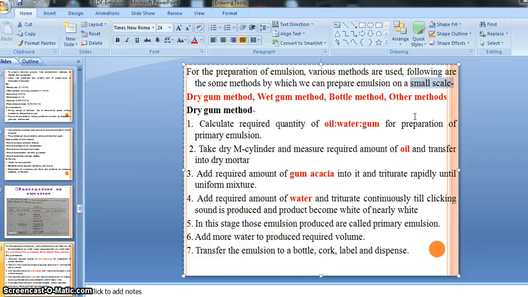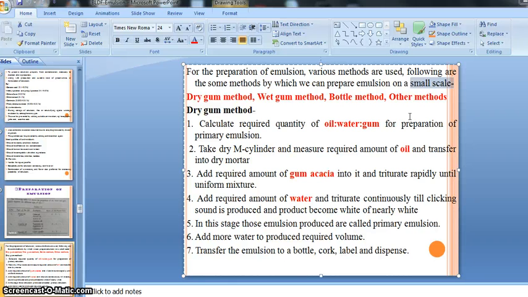But in a college practical laboratory it is not possible to prepare any preparation or dosage form on a large scale, because there would be wastage of that preparation, since we do not use any preparation formulated at institute level.